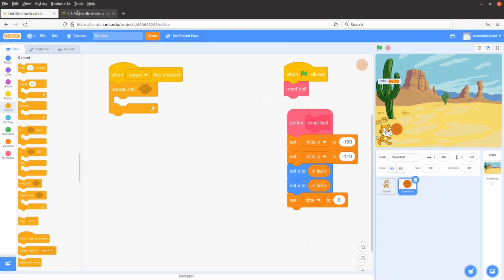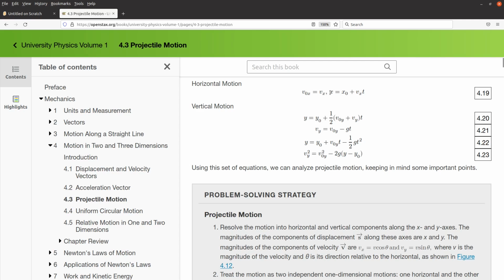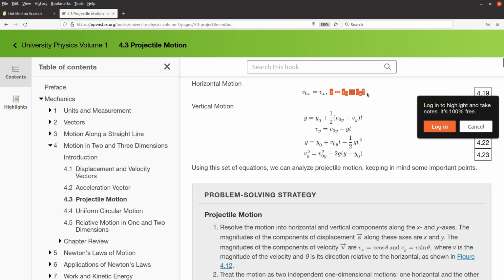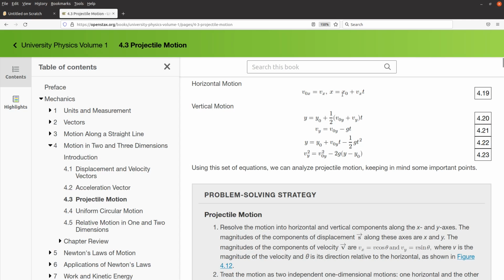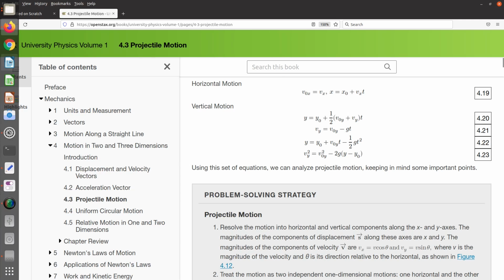I want to use the formula shown here. For the horizontal motion of the ball, I use this one. x0 is just the initial x, and vx here means the horizontal velocity of the ball, and t is the time. And for the vertical position, it is controlled by this formula. The initial y position, followed by the vertical velocity, and the gravitational acceleration called g. Let me try to set these two formulas to the program.